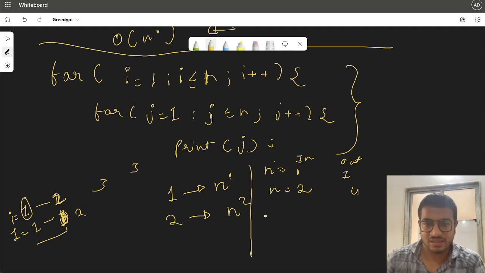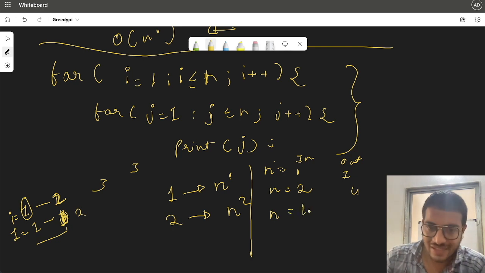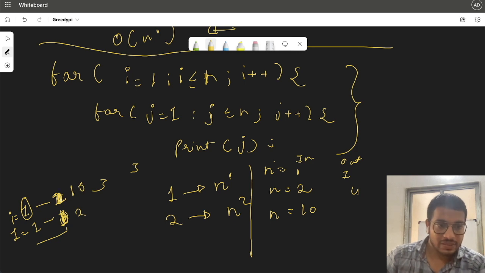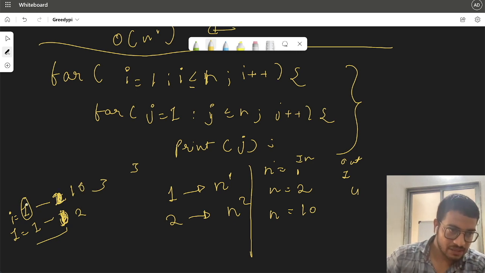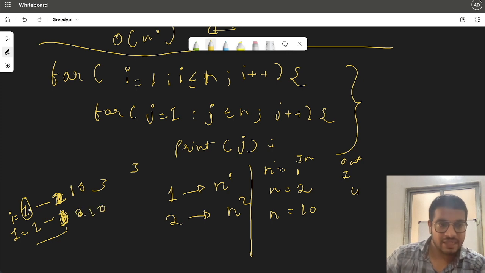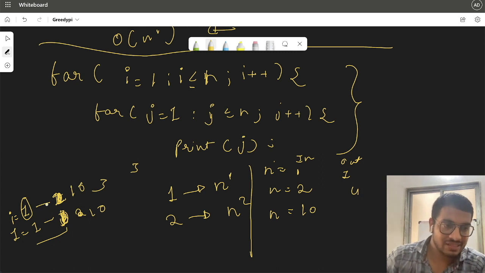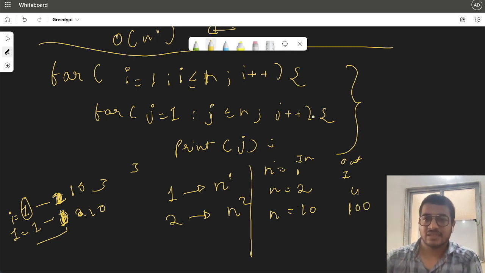Okay, you understand that? Similarly, if the value of n is 10, i will go from 1 to 10, and for each new value of i, j will also go from 1 to 10. So if i is 1, we'll print j 10 times, and for i is 2, we'll print j 10 times, and in total, it will go 100 times, something like that.